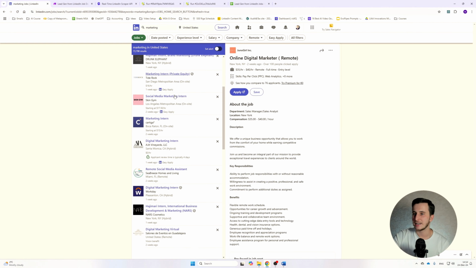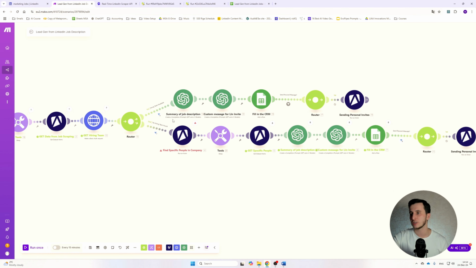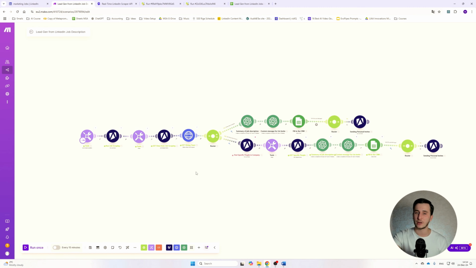So you can make this data where we have a lot of marketing jobs and a lot of companies, and going through them and searching and reading. Instead, what you can do is you can set up this system that will do that for you. It basically will scrape all the data, create a summary, find the right people, and create a message to them.